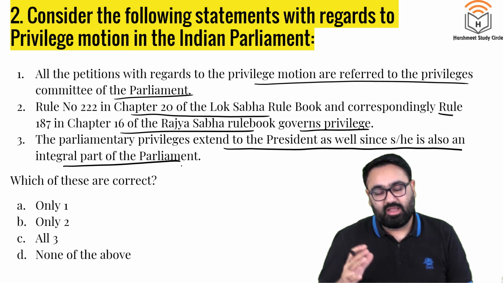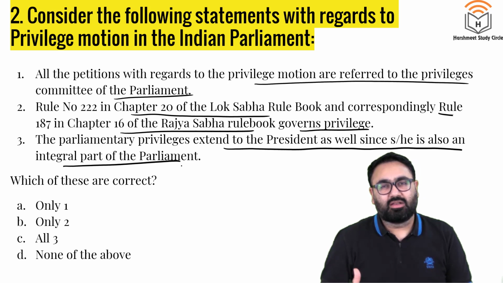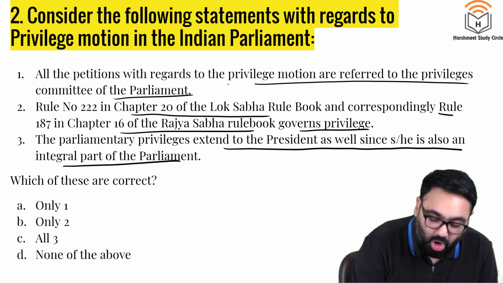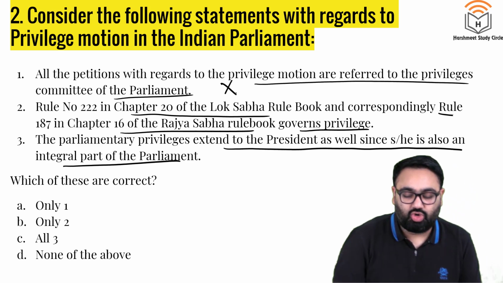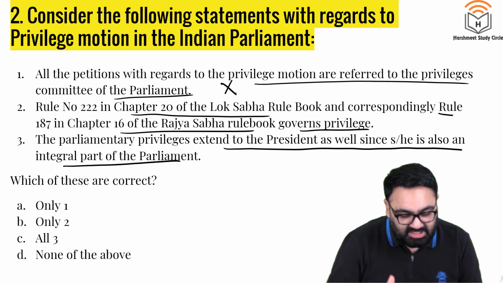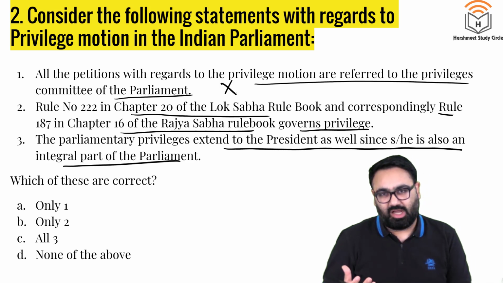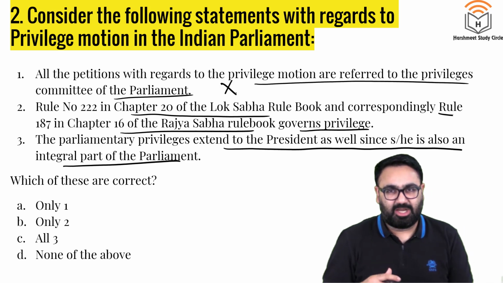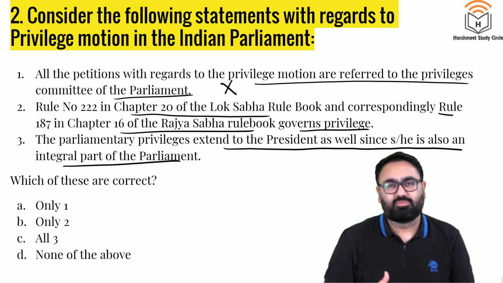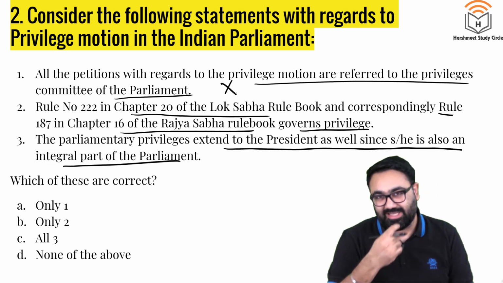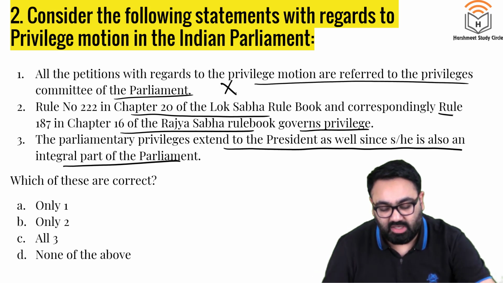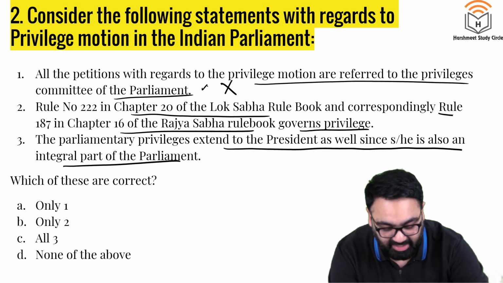That is the context. In that aspect, what are these statements? Are these correct or not for privilege motion? Let's see. First, not all the privilege motions go to the committee. So the first scrutiny is done by the presiding officer of the House. Lok Sabha Speaker or the Rajya Sabha Chairperson, they decide whether or not it makes sense for this privilege motion to go ahead or not. If they decide, then they will then move it and send it to the privilege committee.